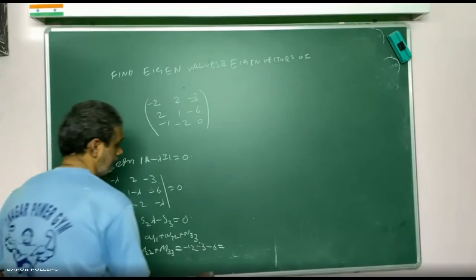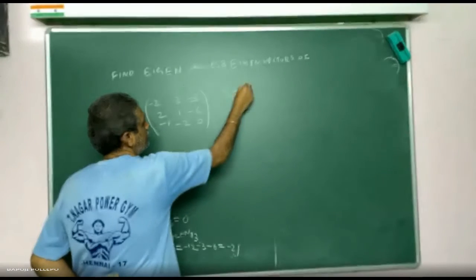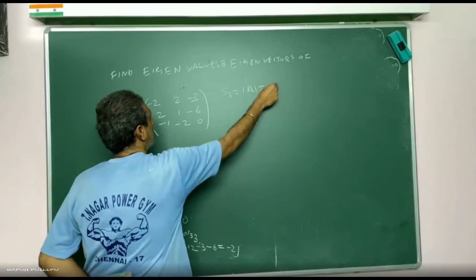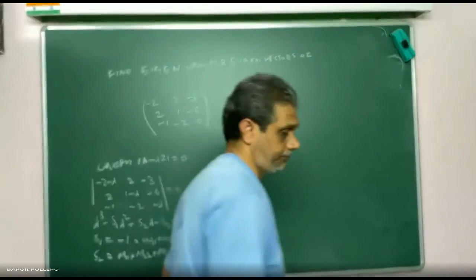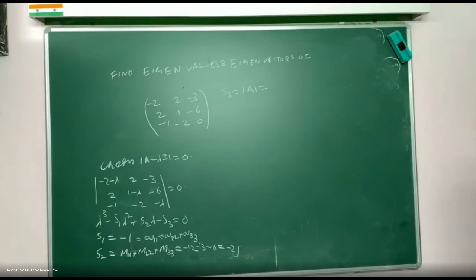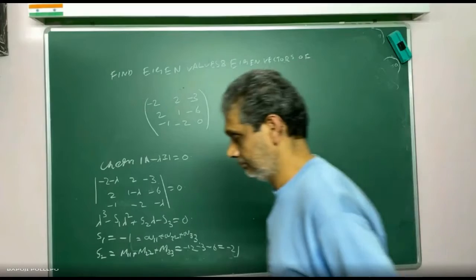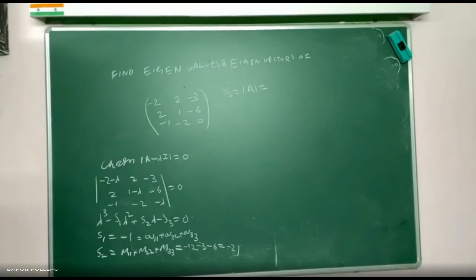Yes, sir. -21. Then find S3. S3 is equal to the determinant of A. What is the determinant? Tell me.